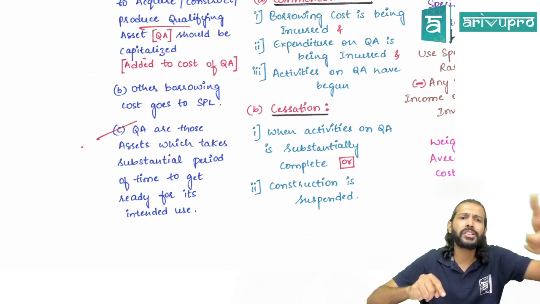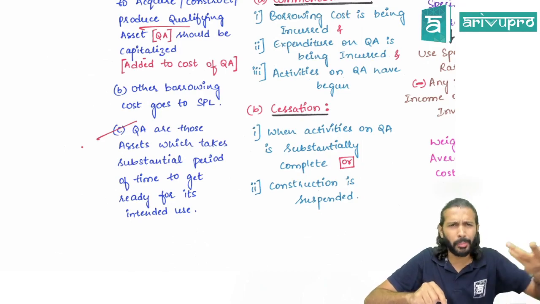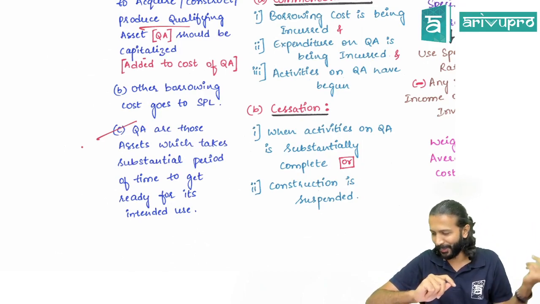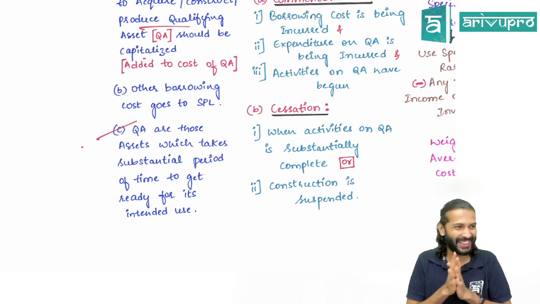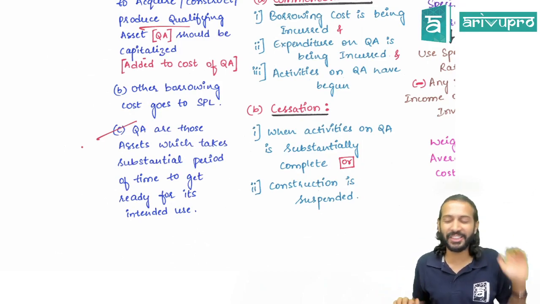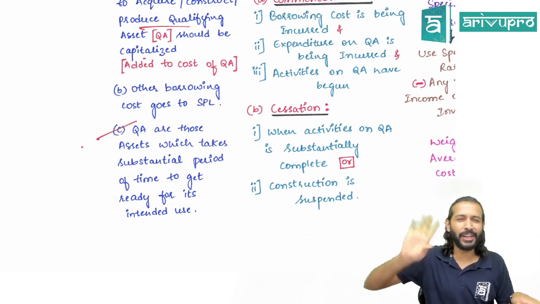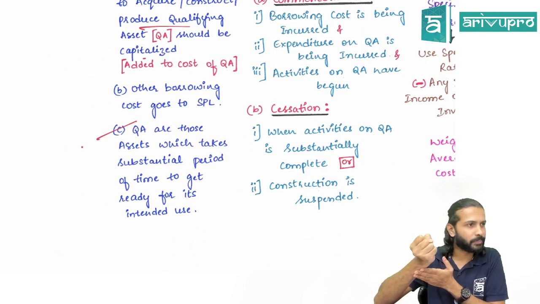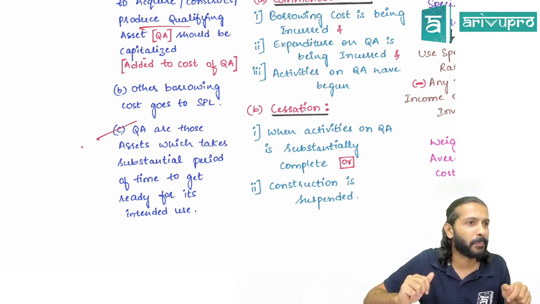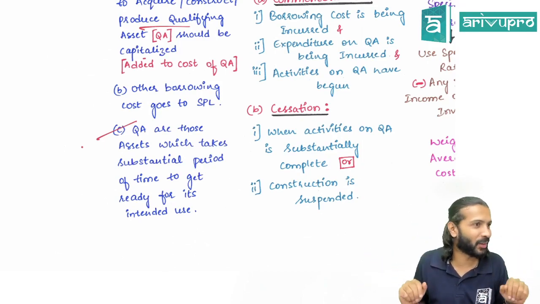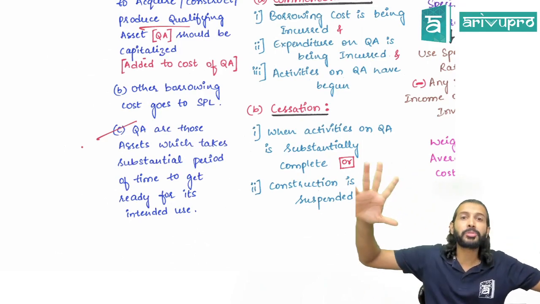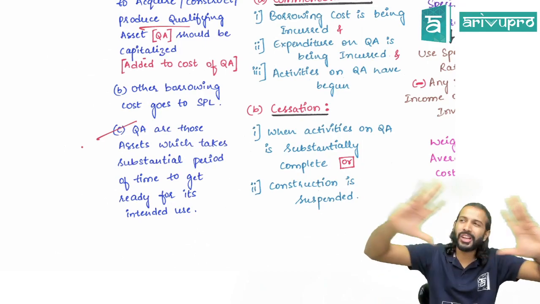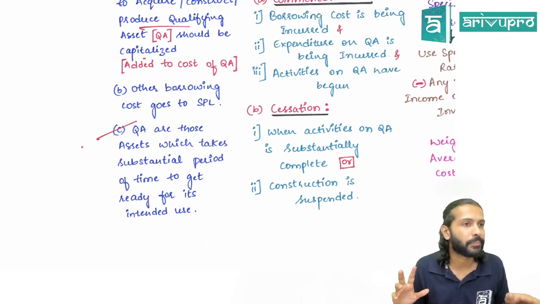No. Take your mobile phone. Normally you'll use a mobile phone for 2-3 years; some change in 6 months, but most people use it for at least 18 to 20 months. You purchase the phone today, when can you start using it? Immediately, we'll tear off the box and start using it. Is it taking a substantial period of time to get ready? No. Substantial period of time means an asset which takes a long period of time to get ready.